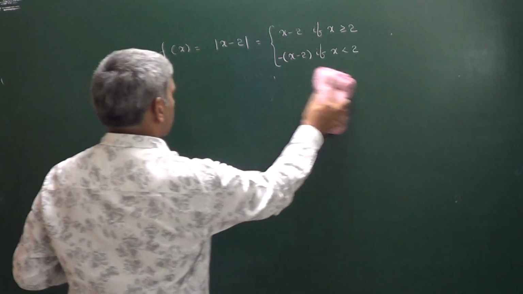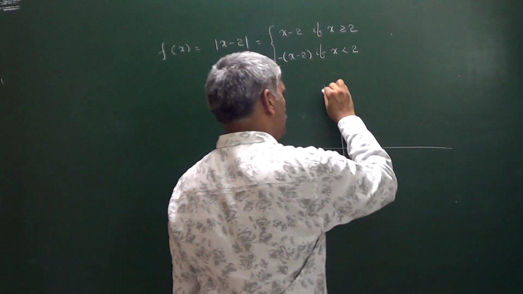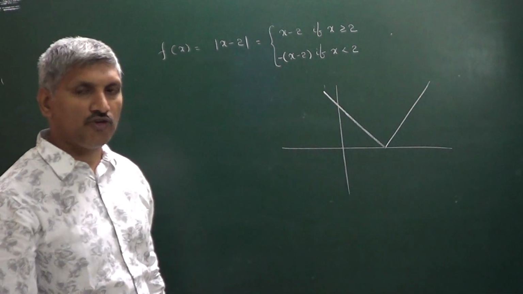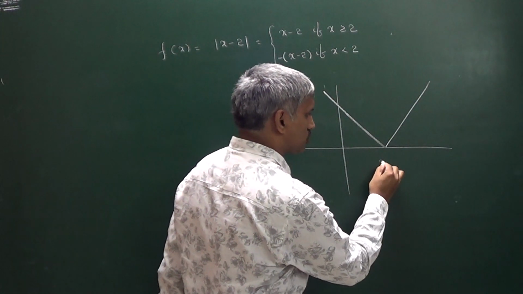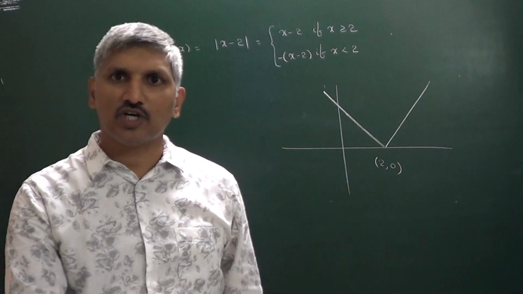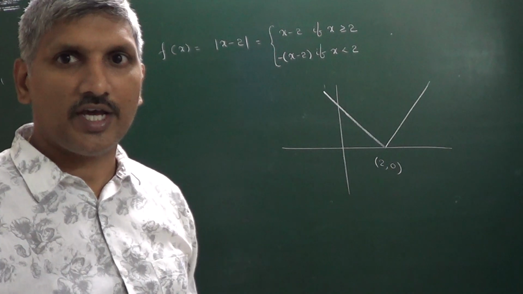Okay, right. If you observe the graph, this is the graph of modulus of x − 2. Whether you observe or not, at x = 2 there is a sharp edge. You can observe the graph is a continuous graph, no gaps and no holes anywhere.